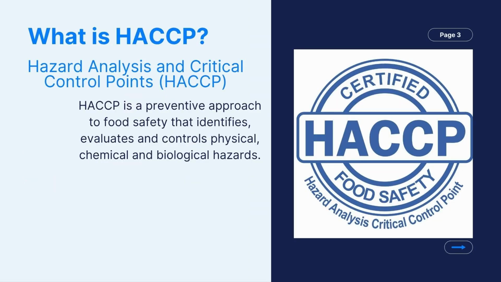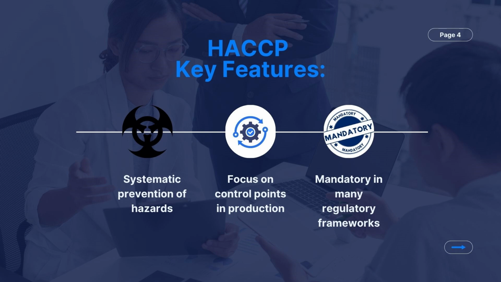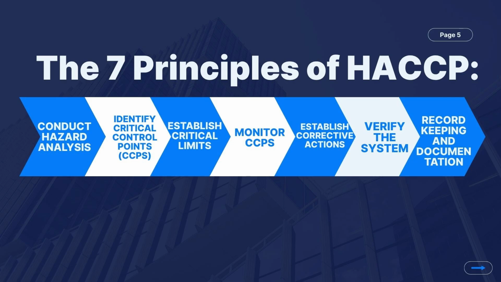First, let's talk about what is the HACCP, its features, and its principles. HACCP is a preventative food safety system designed to identify and control hazards during food production. Its key features are the systematic prevention of hazards, focus on control points in production, and being mandatory in many regulatory frameworks. Now, let's move forward to its 7 principles and how they work.